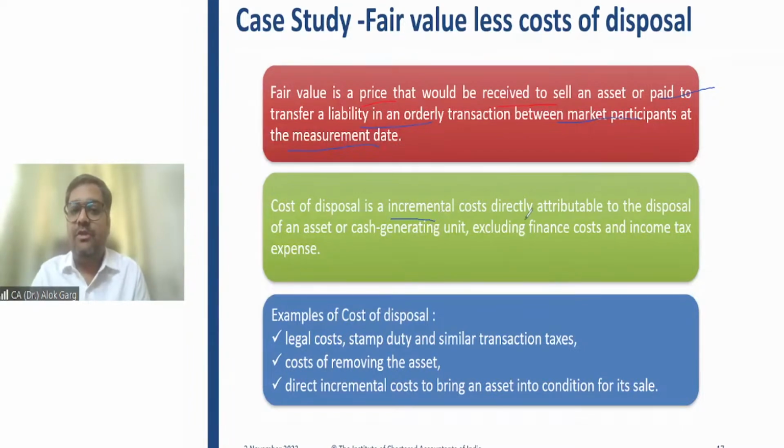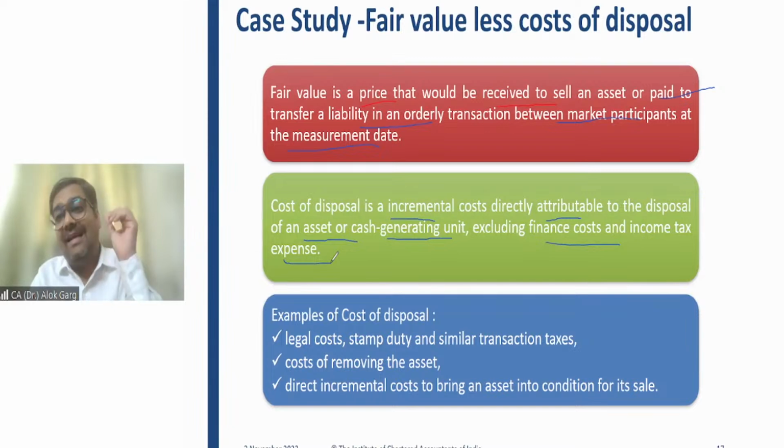So cost of disposal is an incremental cost directly attributable to the disposal of an asset or a group of assets, excluding finance cost and income tax expenses. So cost of disposal is an incremental cost which is directly attributable to the disposal of an asset, directly related to the sale of an asset, right? Or a group of assets. And it does not include your interest cost, finance cost, and income tax expenses.